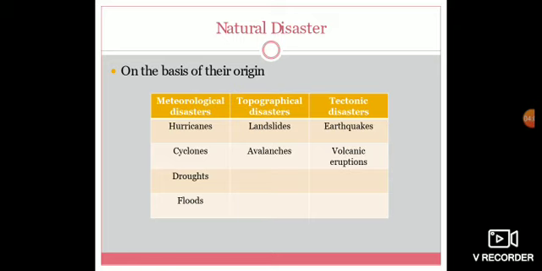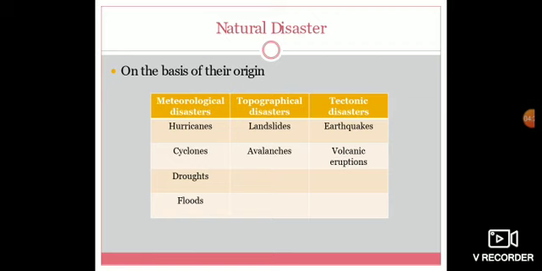What is meant by meteorological? The condition of the atmosphere. So what are the disasters that come under meteorological? Hurricanes, cyclones, droughts and floods.